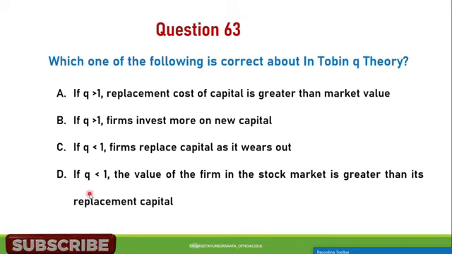So the correct statement about Tobin's Q theory is that if Q is greater than 1, firms invest more on new capital.